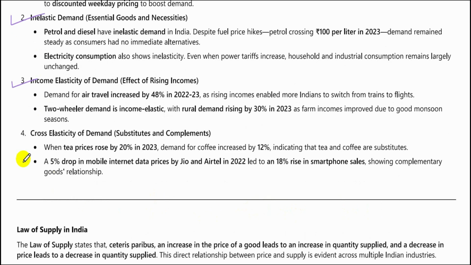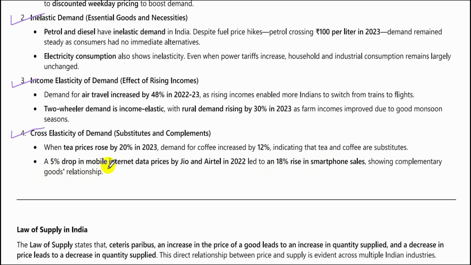Cross elasticity of demand, substitutes and complements. When tea prices rose by 20% in 2023, demand for coffee increased by 12%, indicating that tea and coffee are substitutes. A 5% drop in mobile internet data prices by Jio and Airtel in 2022 led to an 18% rise in smartphone sales, showing complementary goods relationship.